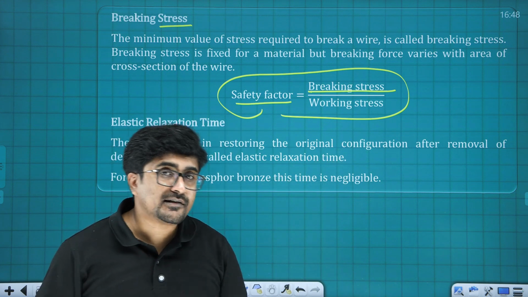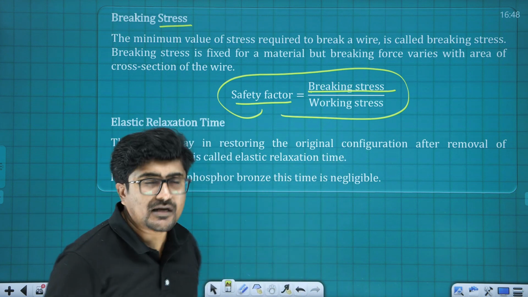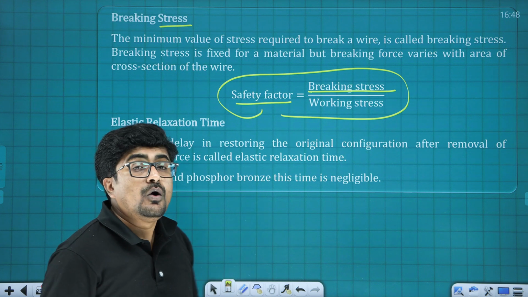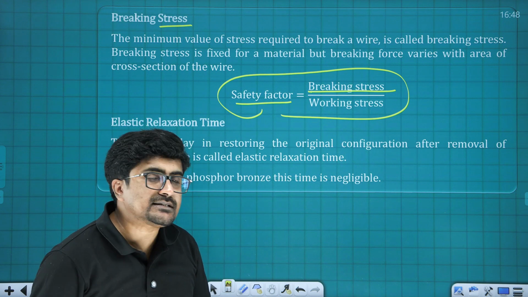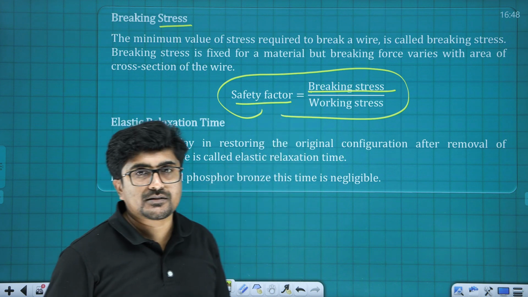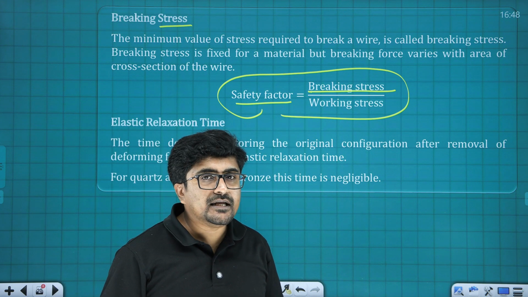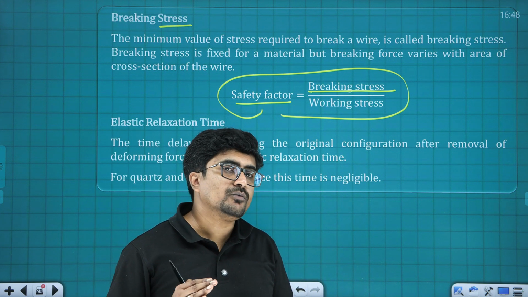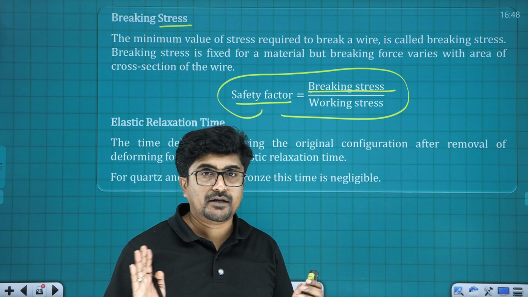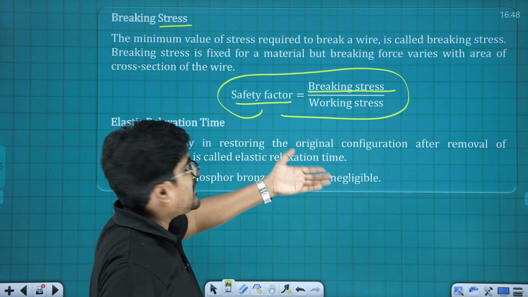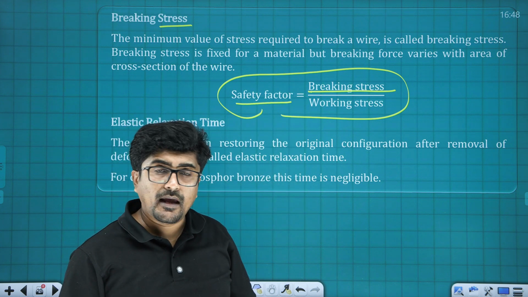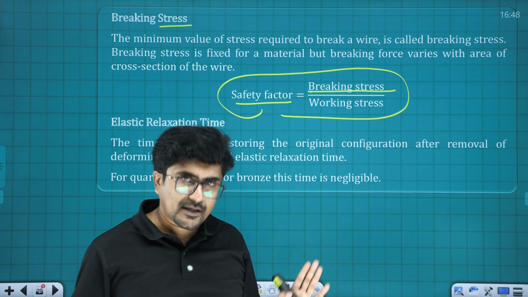How the safety factor is important here is, let us consider a case where working stress is very much less than the breaking stress. Then the safety factor is going to be a comparatively bigger value, because working stress is very less and breaking stress is very high, and so the structure is safe.